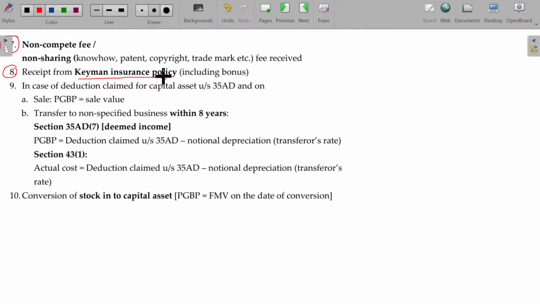Key man insurance policy. We already studied the key man insurance policy. Where did we study? In salaries, section 17 class 1 is all about 17 class 3. So what's that? Profit in lieu of salary. In profit in lieu of salary, key man insurance policy.